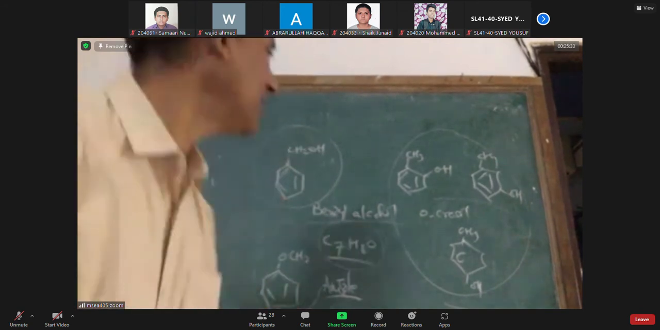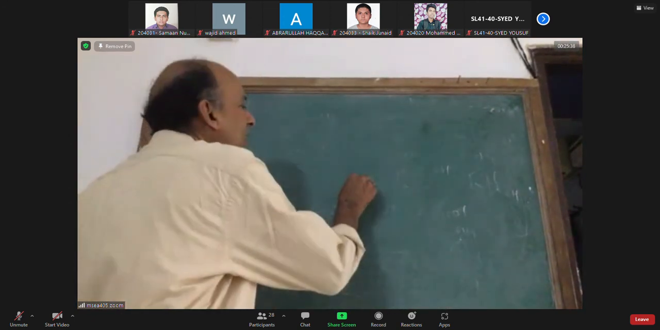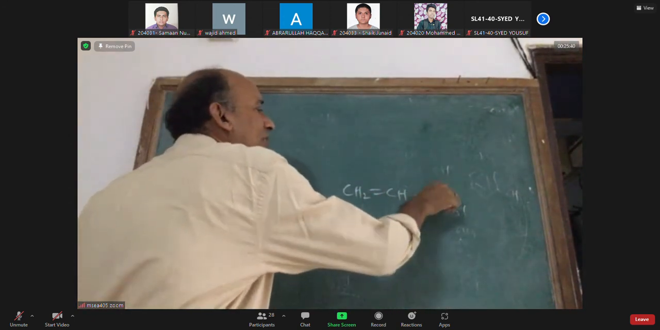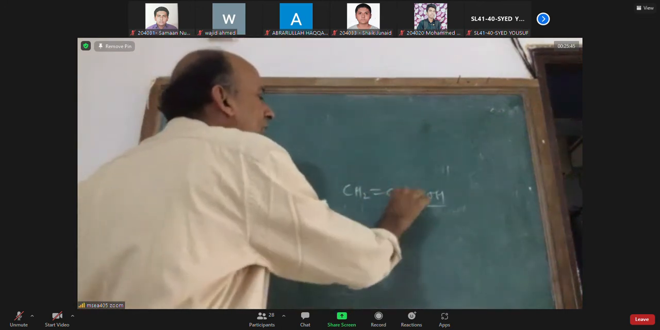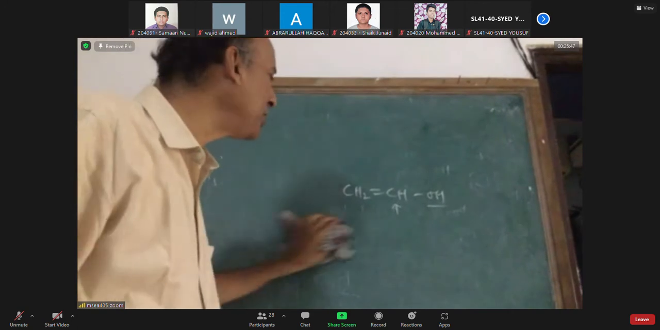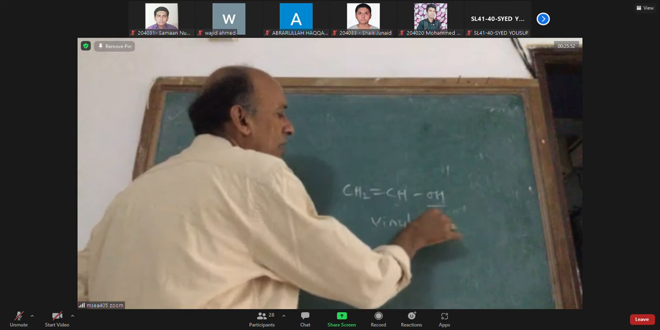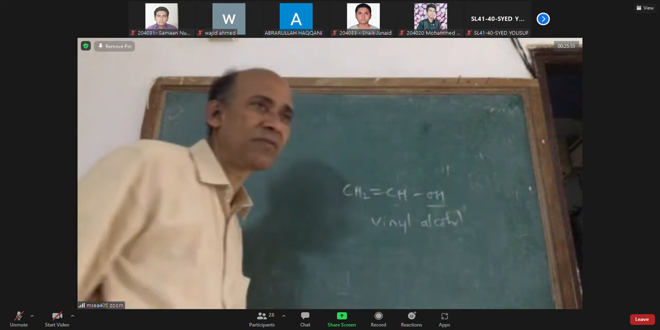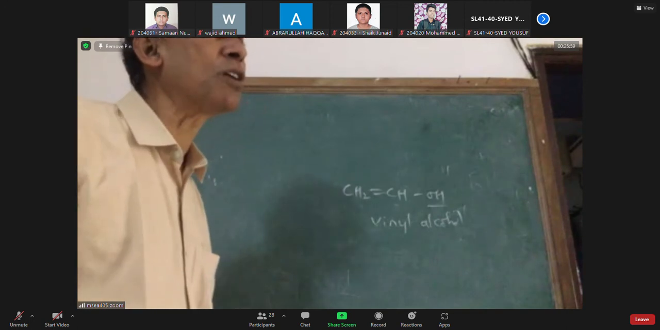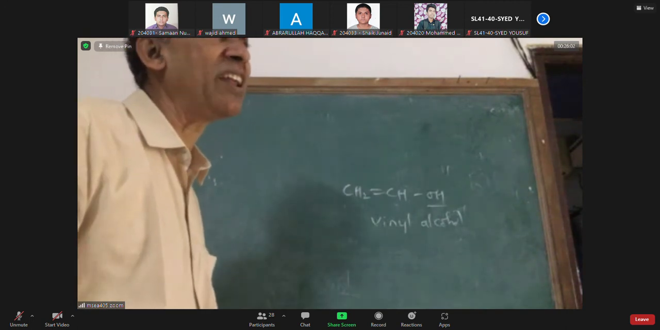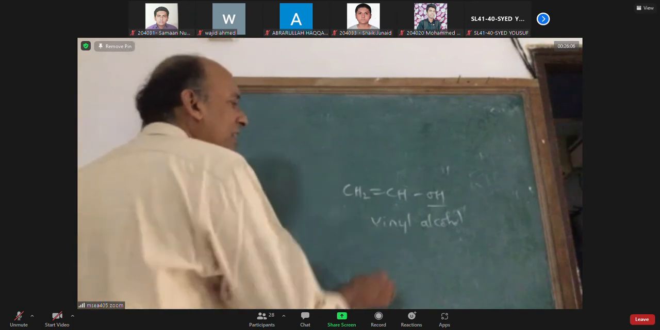Ladies and gentlemen, you have another variety of alcohol. Here, CH2=CH is there. Normally, in ordinary alcohols, OH is linked to an sp3 carbon. Here it is linked to an sp2 carbon. This compound is called vinyl alcohol. Whenever an OH is linked to an sp2 carbon that has a double bond, we call it a vinyl alcohol. Vinyl alcohols have one weakness.